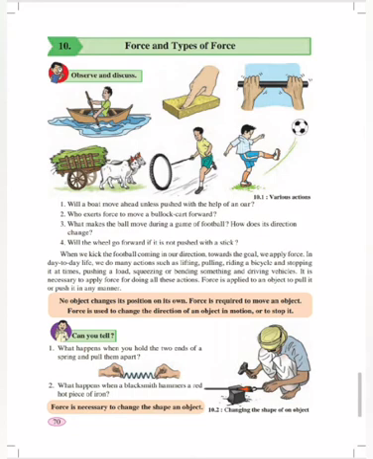When 2 or more forces are applied for doing a single activity, a single work, that time it is called combined force. When cycling a bicycle, you are using 3 different types of forces, right? A muscular force, a frictional force, as well as a mechanical force is used. In the same way, some other activities are also there which take more than 2 forces. So those are combined forces.